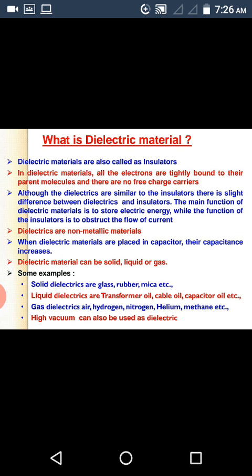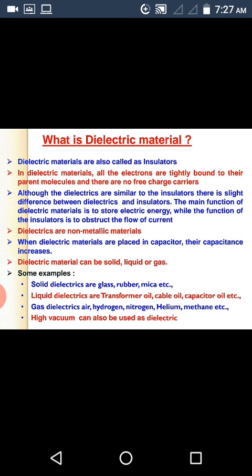The difference between a dielectric material and an insulator lies in the application to which one is employed. The insulating materials are used to resist the flow of current through it, while the dielectric materials are used to store electrical energy. When dielectric materials are placed in a capacitor, their capacitance increases.